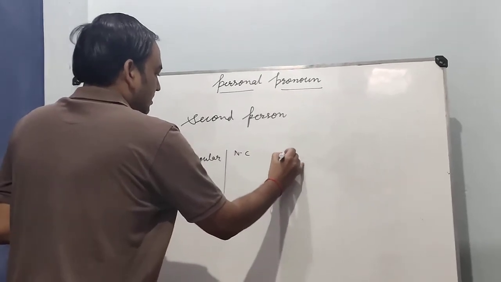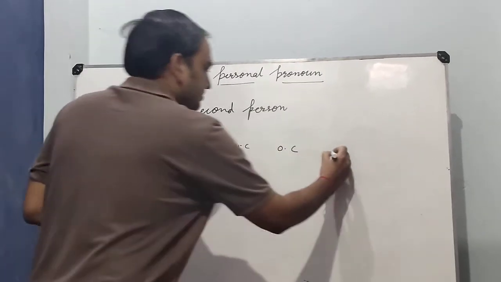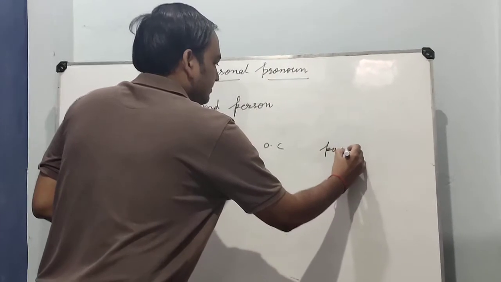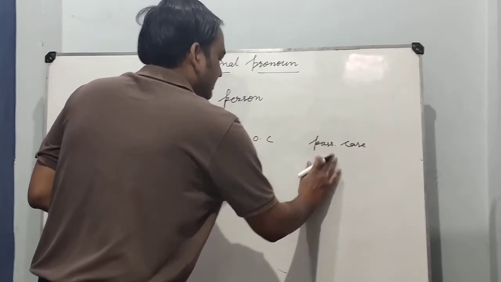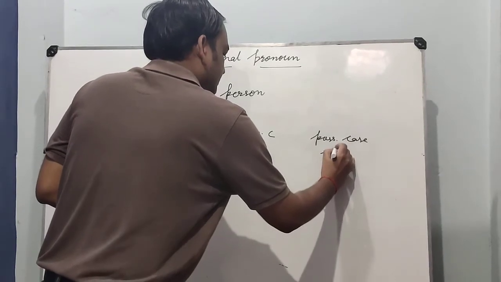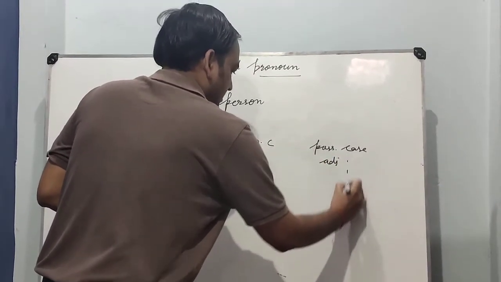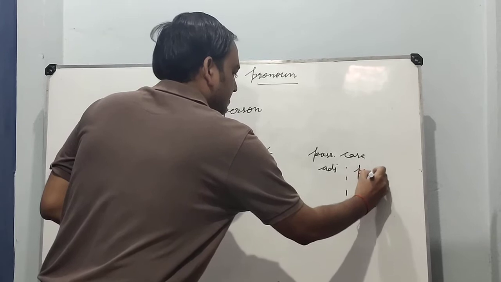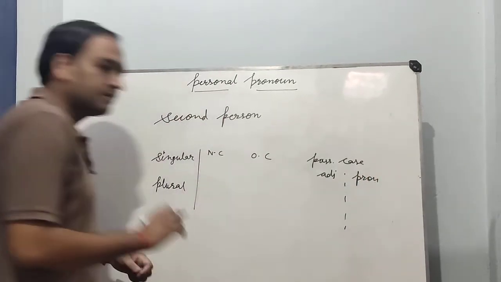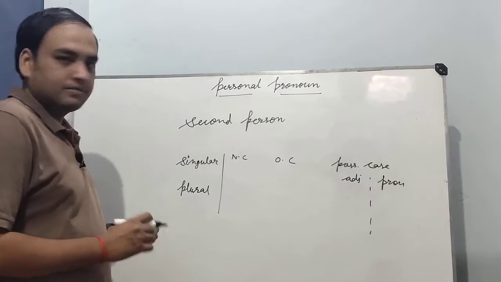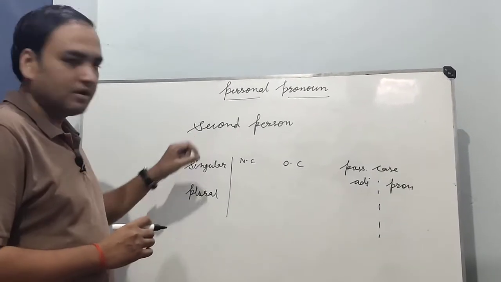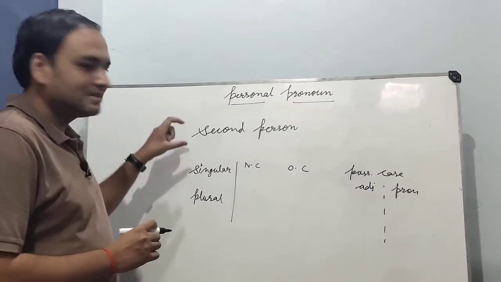Second is objective case. Third is possessive case. Similarly, possessive adjective and possessive pronoun. What is the singular case of pronoun? Singular person of pronoun for second.